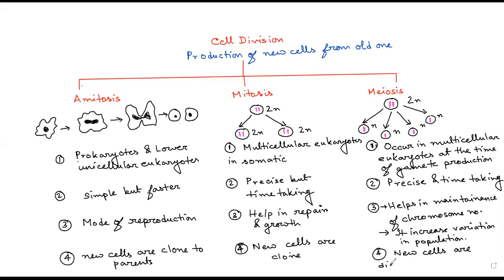different from parents as well as each other. They are not same to their parents and they are neither same to themselves. That means if 4 cells are created, these 4 cells will be different from each other. Is this part understood by everyone?